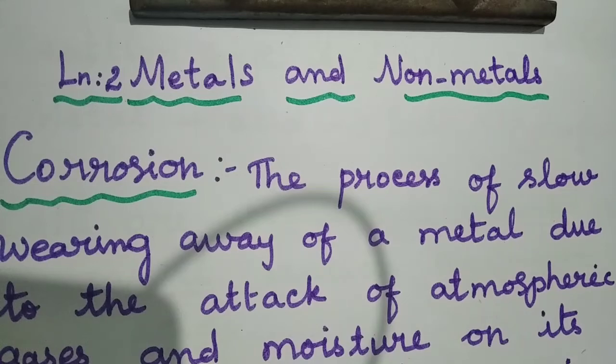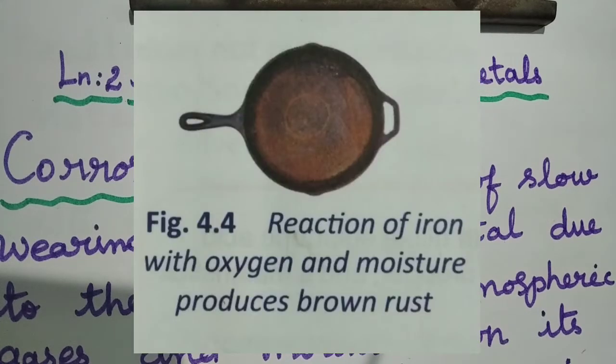Okay, what is meant by corrosion? When an iron nail is kept open or exposed in air, after a few months you can see that there is a brown coating formed on the iron nail and the brightness will go off, is it not? So we can say that the iron nail got rusted. So what is meant by corrosion?